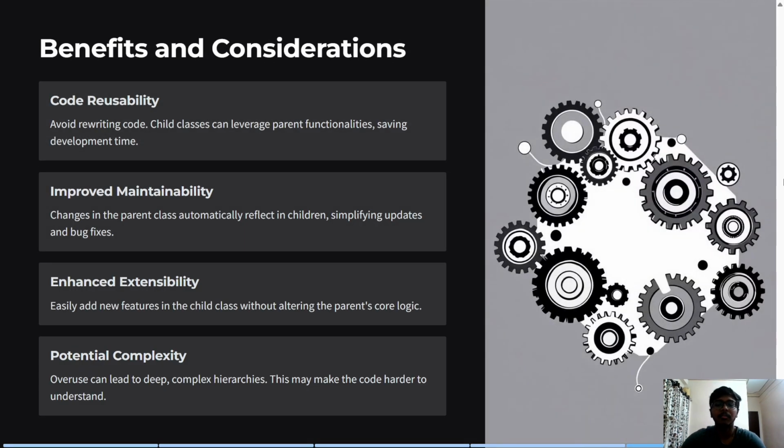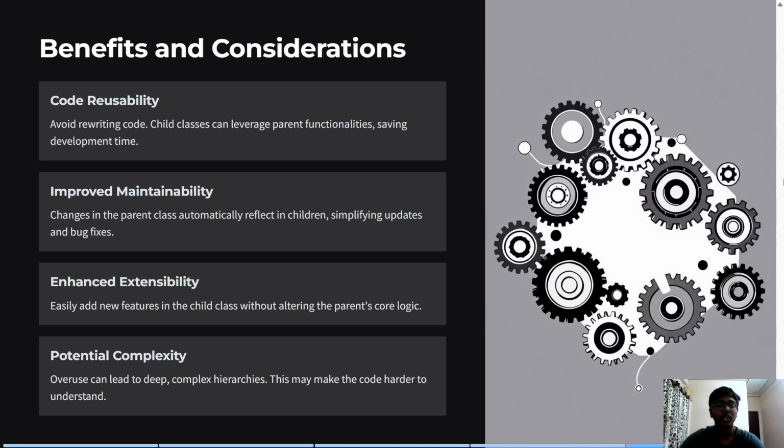So benefits and considerations. What are the benefits that we can get by using the inheritance concept in object-oriented programming? First one, or the main advantage, is code reusability. We need not write larger or lengthier code in our program. Child classes can leverage parent functionality, saving development time. It also improves maintainability. Changes in the parent class automatically reflect in children, simplifying updates and bug fixes.